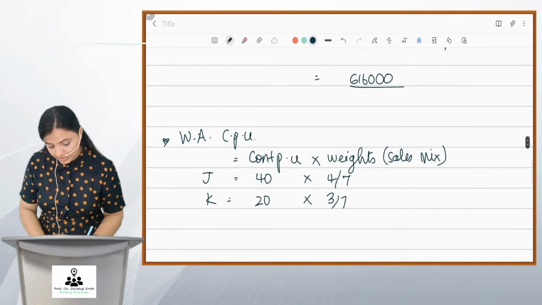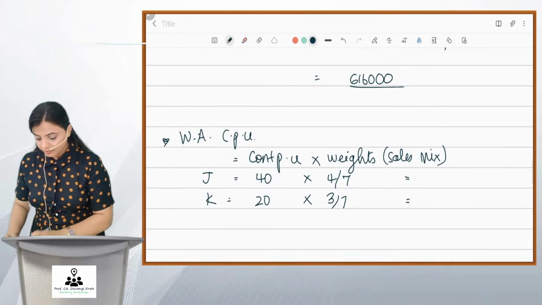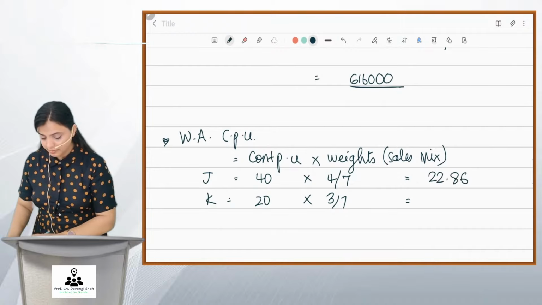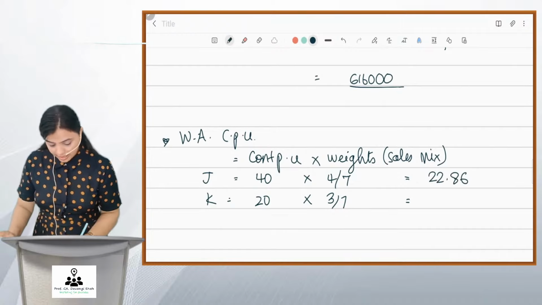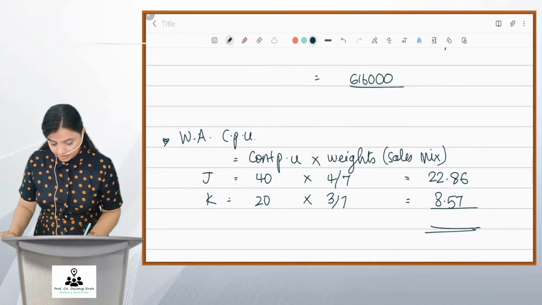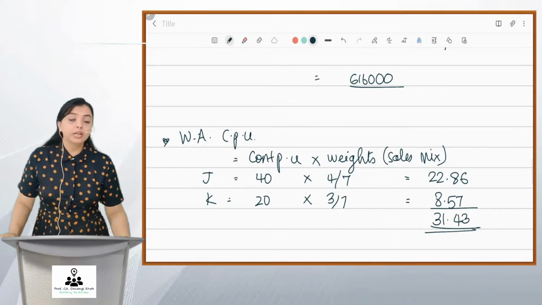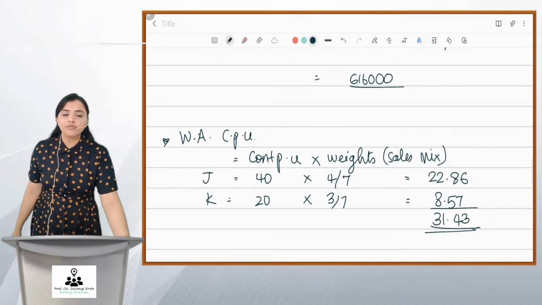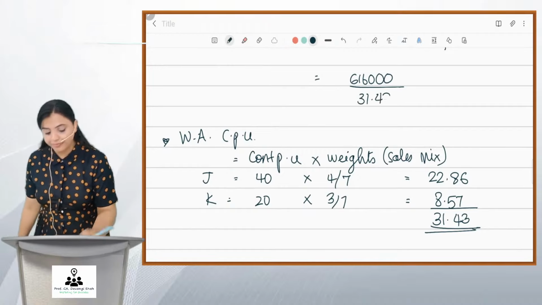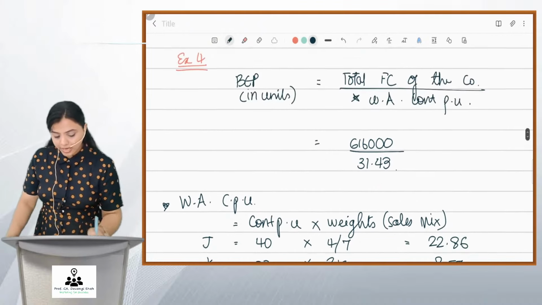So now what do you get? 22.86 and 8.57. Total it. You get 31.43. So friends, the weighted average contribution of J and K is 31.43.